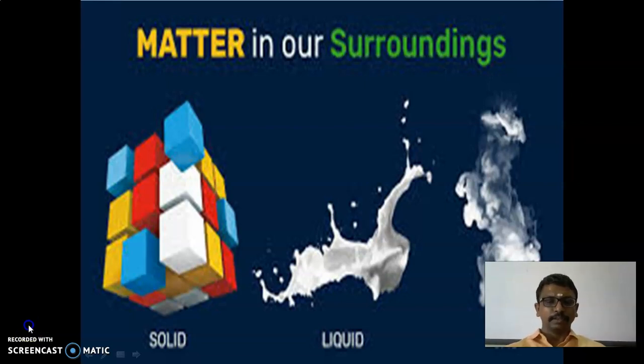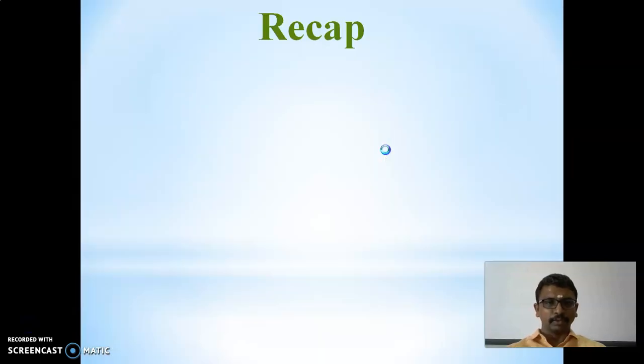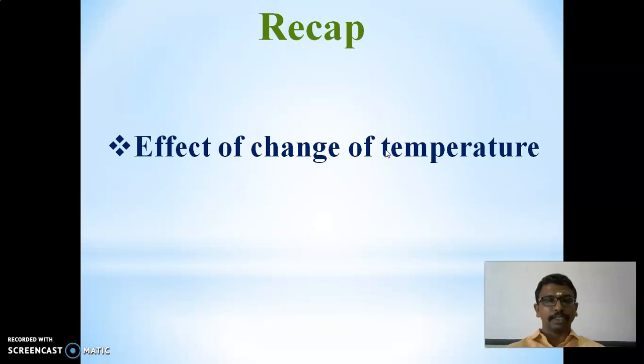The lesson we have discussed is matter in our surroundings. In the last class, we discussed the effect of change of temperature. In that we discussed two main concepts. What are they? One is melting point and another is boiling point. The melting point is the conversion of solid to liquid. The boiling point means the conversion of liquid to gaseous state.